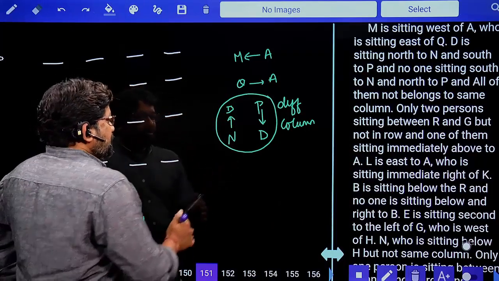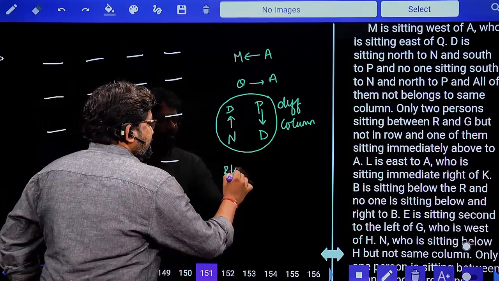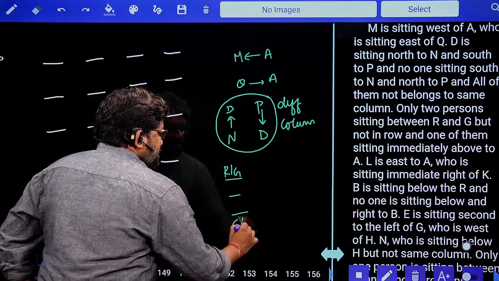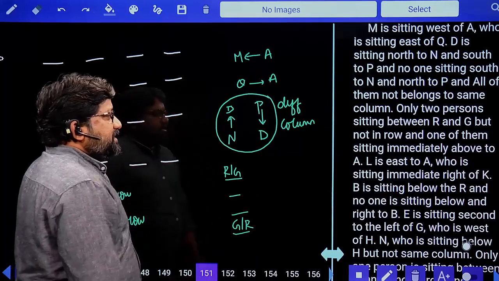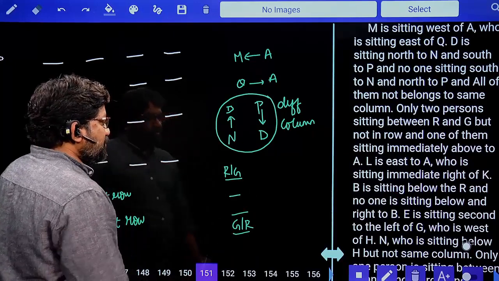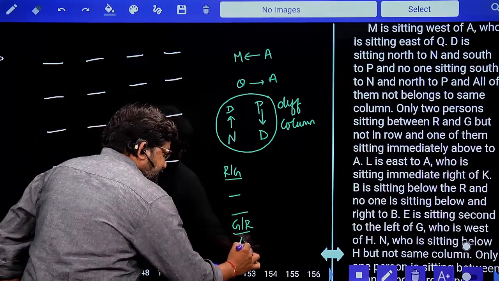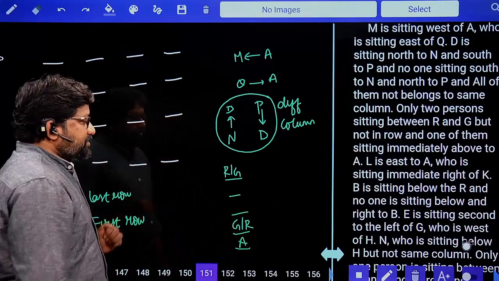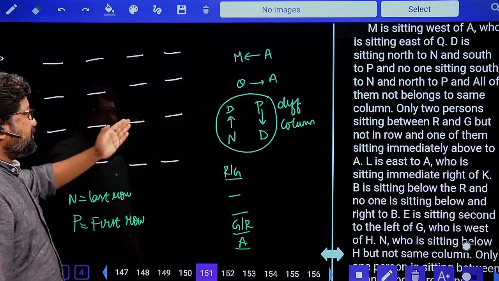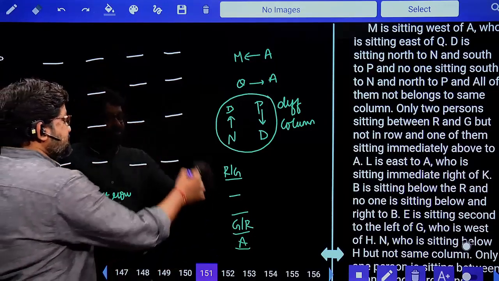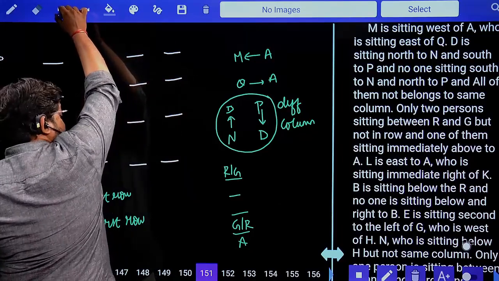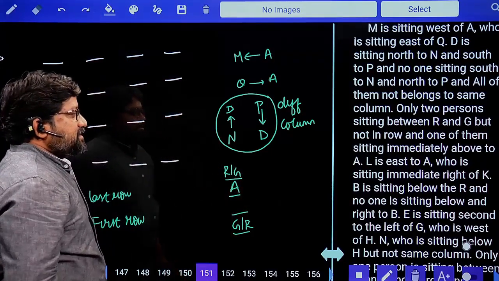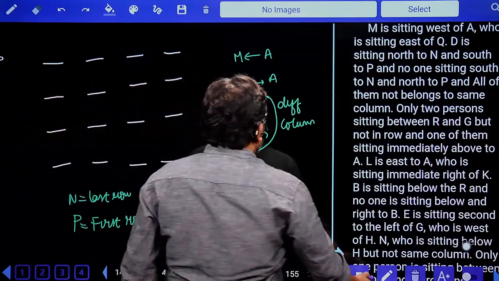Then it should be in column, and both of them are living in the same column. 1, 2, G and R. Yes, and one of them is sitting immediately above A. If I take A here, immediately above A, you can have either G or R. But the problem here is in each column we'll have only four members. So yes, A cannot be in that bottommost position. So 100% guarantee this is A. Done.